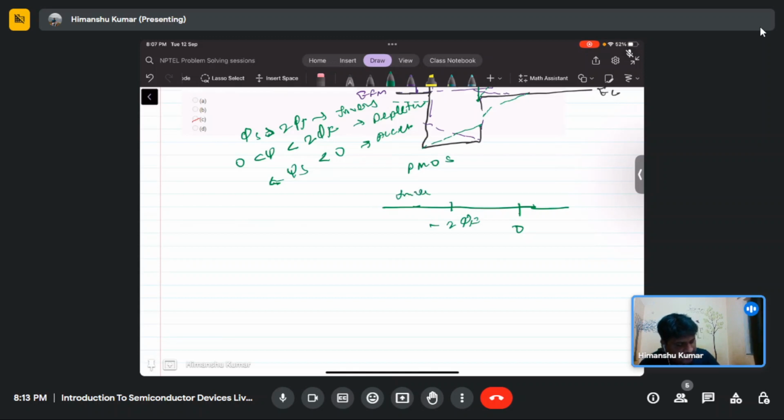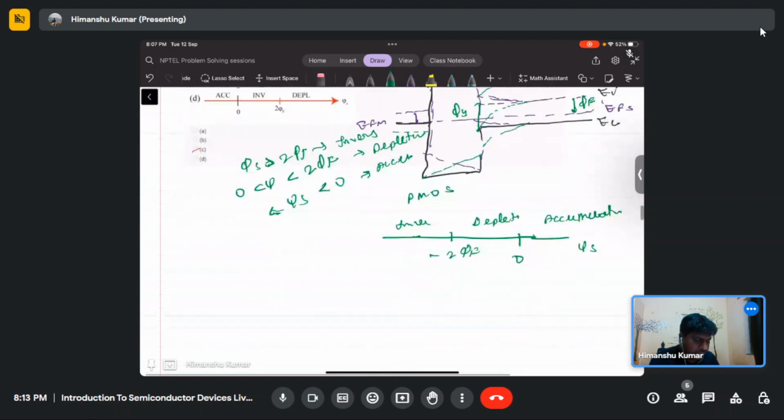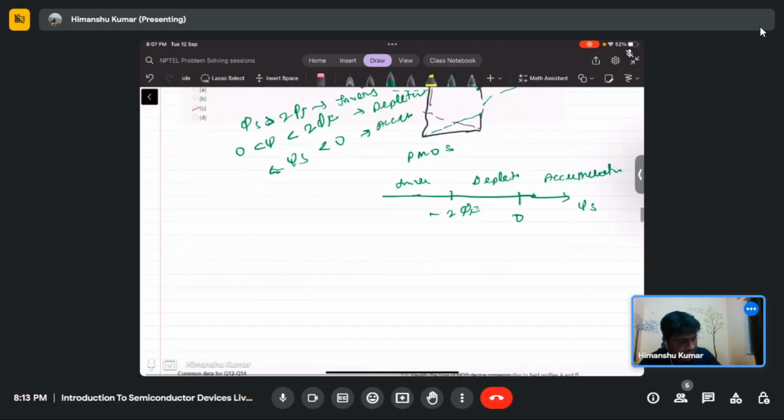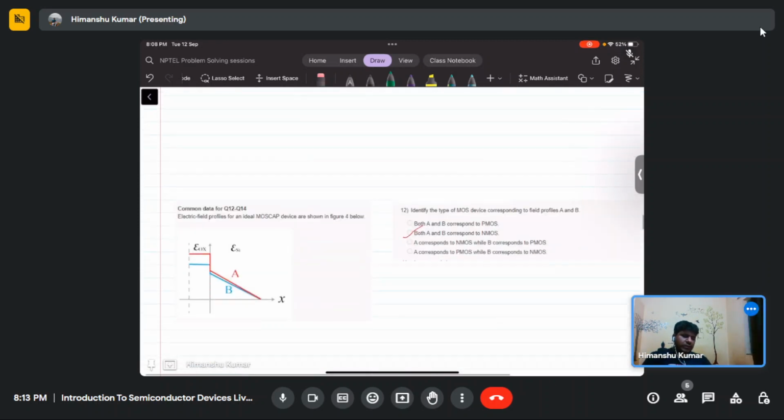Between these there will be depletion, and above this, when psi s is greater than 0, that will be accumulation. So this is the case of PMOS. The NMOS trend is just reverse.